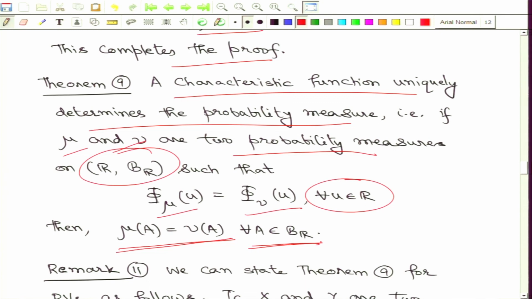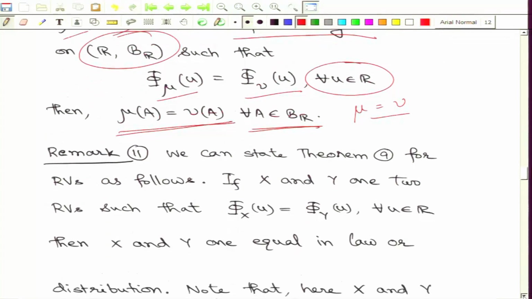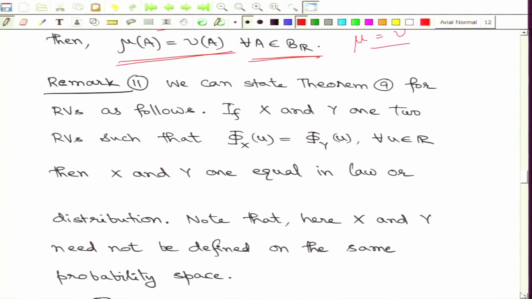So, this says that the measures must be equal. So, mu equal to nu in this setting. So, we are simply saying that as long as the characteristic functions match, the corresponding probability measures must match. Before we discuss the proof, there are some important comments that we would like to make.